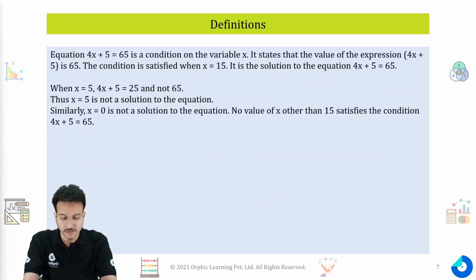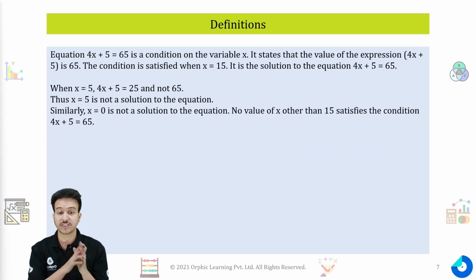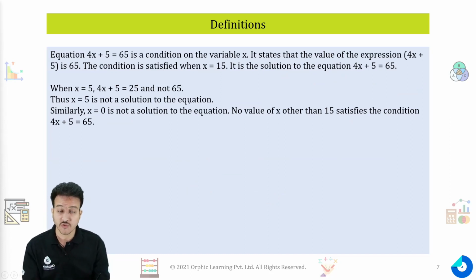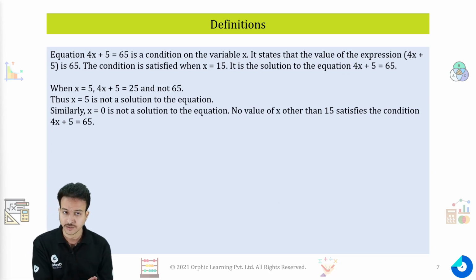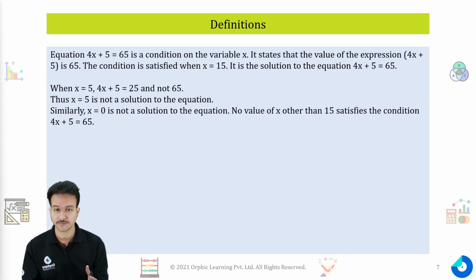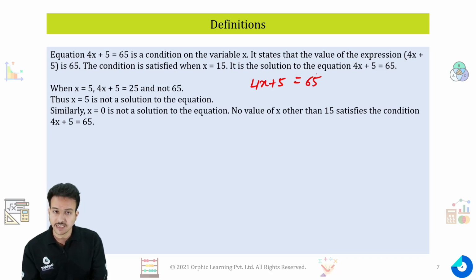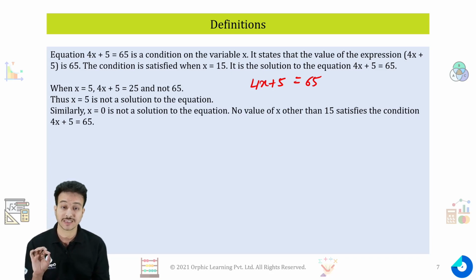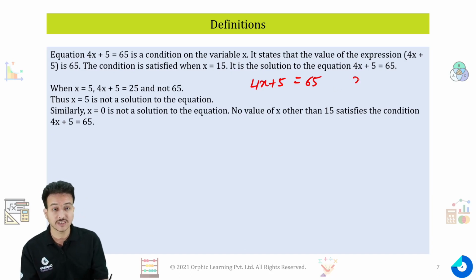Let's move further. Now when we take the equation 4x plus 5 is equal to 65, it is a condition on the variable x. It states that the value of the expression, that is 4x plus 5, will be equal to 65, and this condition is only satisfied when x is equal to 15. That means this equation has only one solution, that is x is equal to 15.